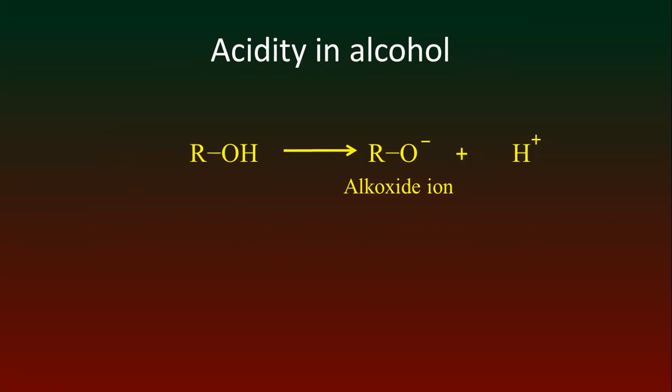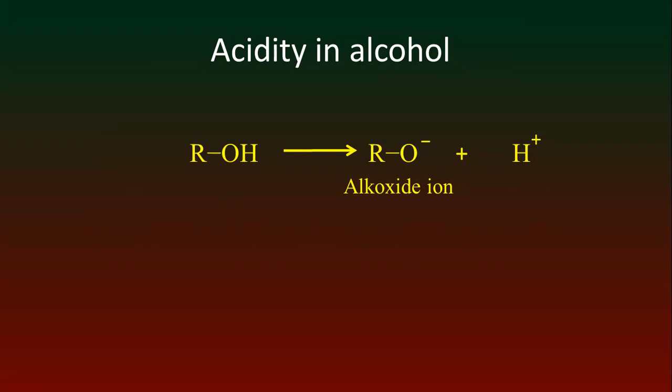That means there is no delocalization of electrons. That's why alkoxide ion will be unstable here. That's why the proton ion again joins the alkoxide ion and forms the alcohol compound.